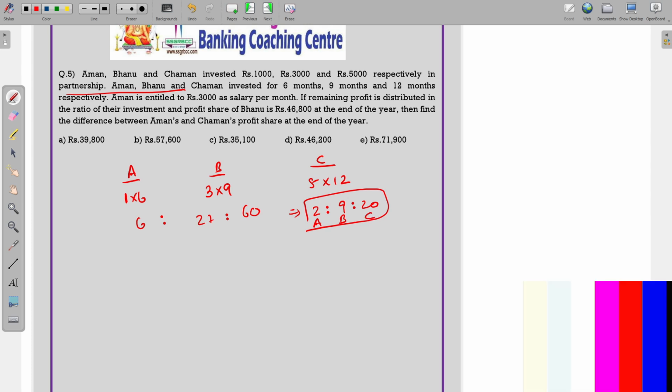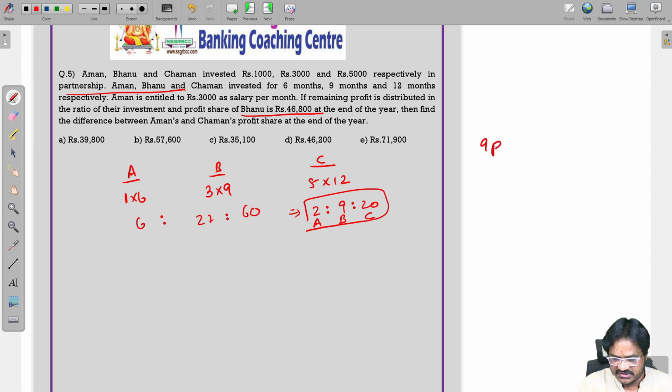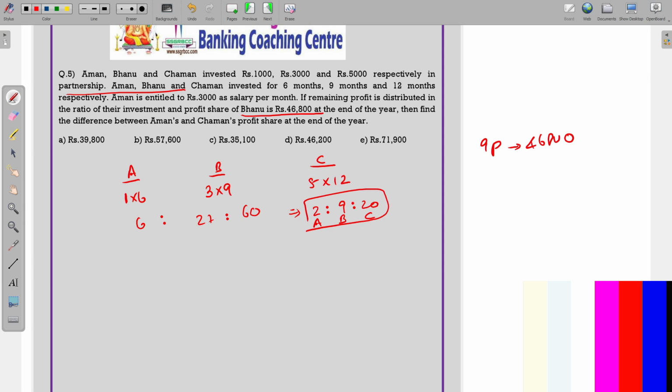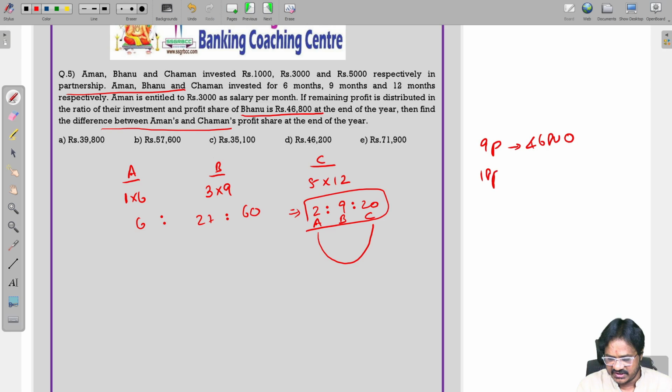Now, Banu is 46,800. That means 9 parts is given 46,800. We want the difference between Aman and Cheman. So, 20 and 2 difference is 18 parts. So, 18 parts is exactly double. Therefore, we are going to get 93,600.